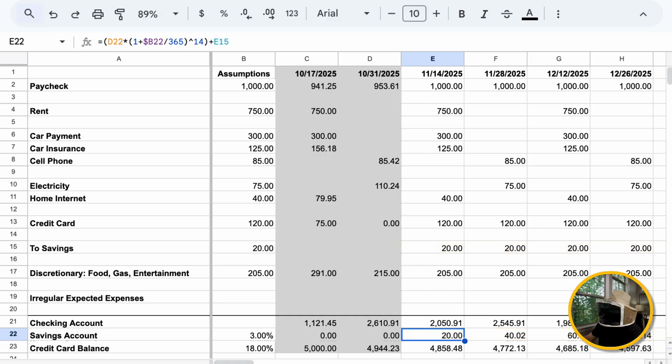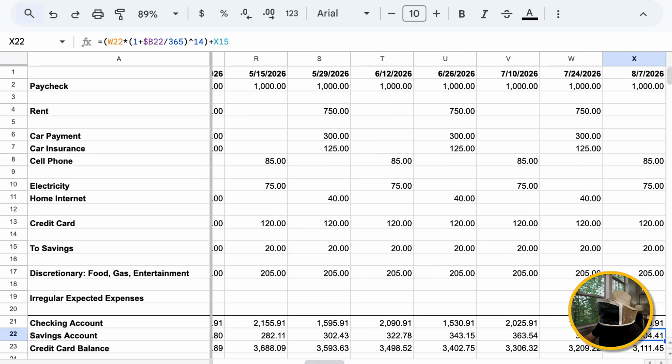And then if I scroll to the right, you can see every pay period, we're putting in another $20. On 11/28, in row F, we put in $20. And then in row 22, you can see now we're at $40.02. You can see some of that interest starting to accumulate. And if I scroll to the right, we continue to do that for 2 more years.